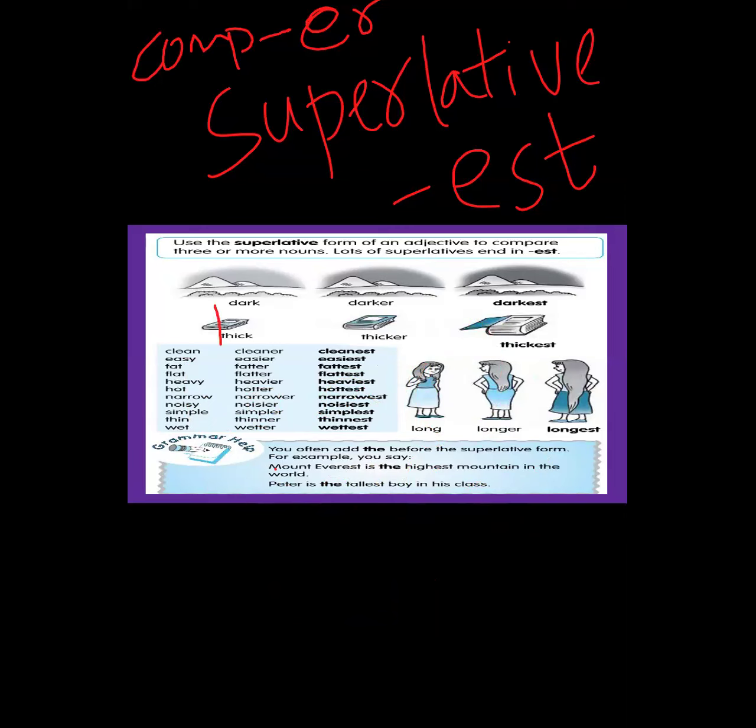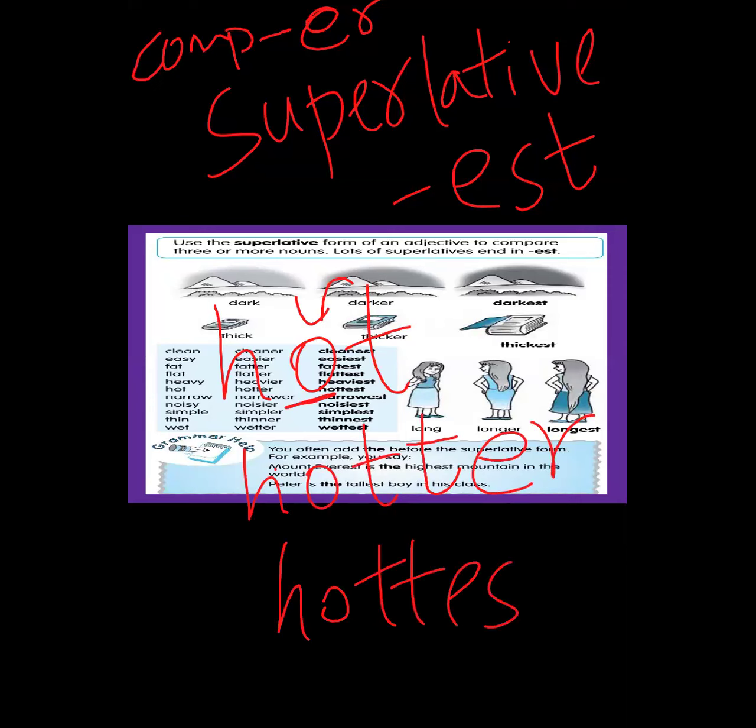Now see over here, another example. What are you going to do with hot? Double the last letter. Yes. So what are we going to do when a vowel comes before the last letter? Double the T. Then add E-R. Hotter, hottest. Summer is the hottest of all the seasons. Okay, summer is the hottest season.